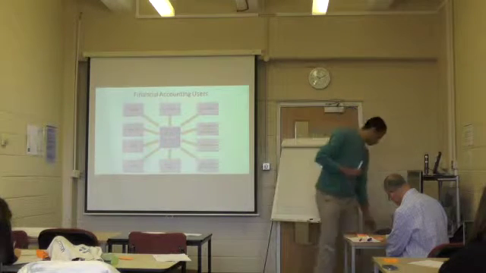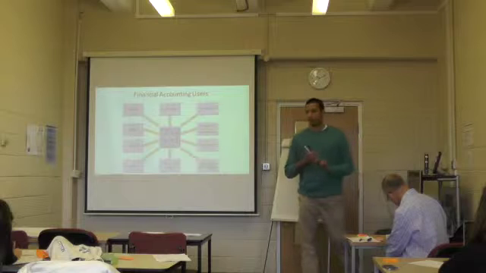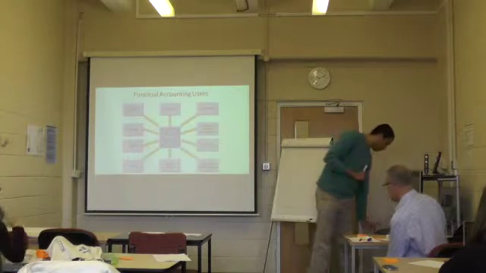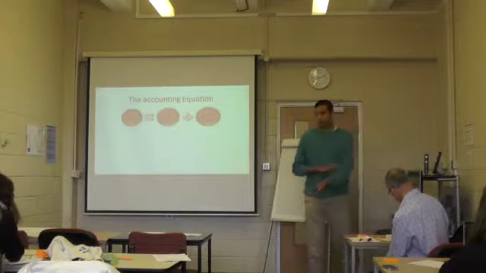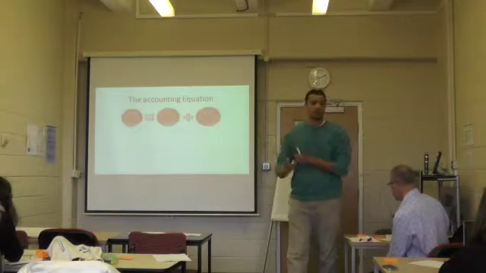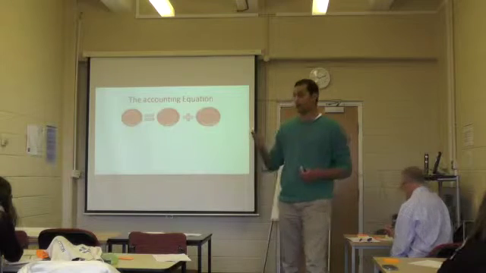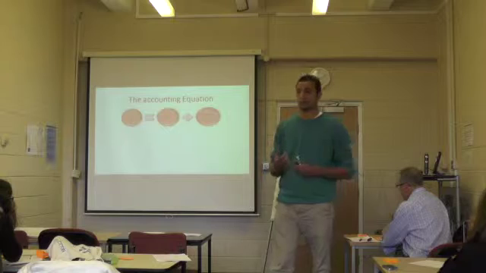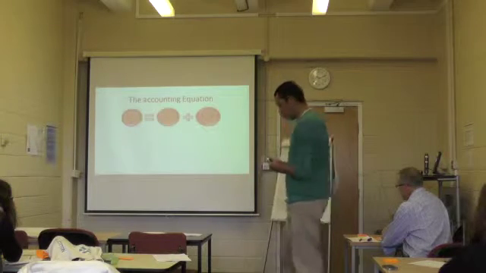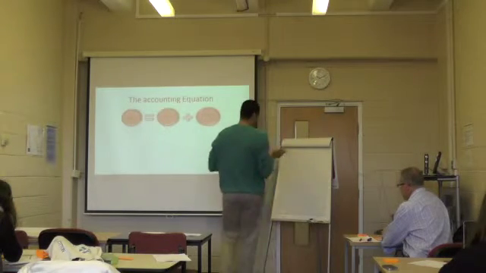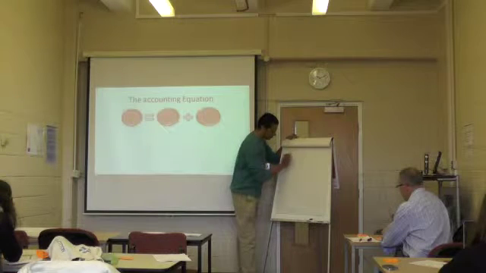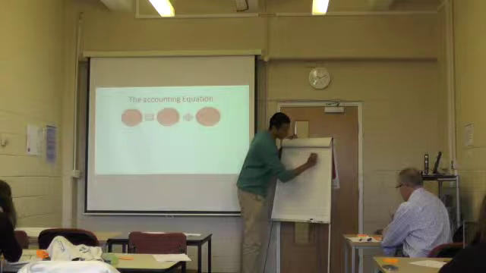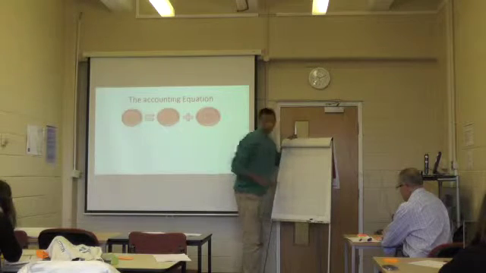For the next step, now we know the definition of financial accounting and we know the users of financial information. Let's move to another thing, which is the accounting equation. What is the accounting equation? This is very basic, this is the very core of accounting. It's assets equals liabilities plus owner's equity.